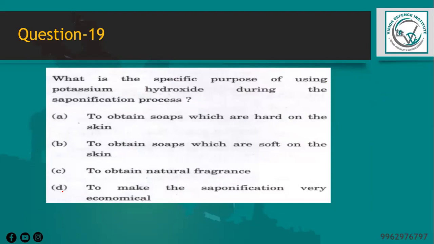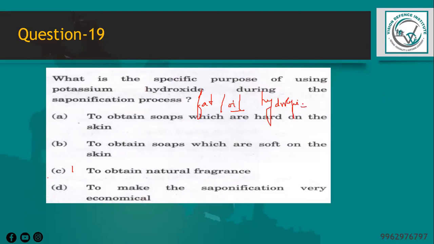And the next question is, what is the specific purpose of using potassium hydroxide during the saponification process? When we talk about saponification, it is a process used to produce soap from fats and oils. During this process, an alkali such as sodium hydroxide or potassium hydroxide is used, right? When we add the fat or oil, it undergoes hydrolysis and forms the soap, right?